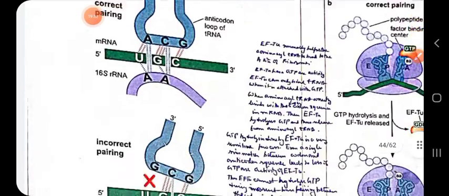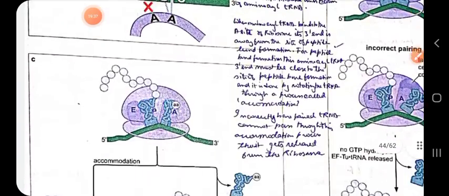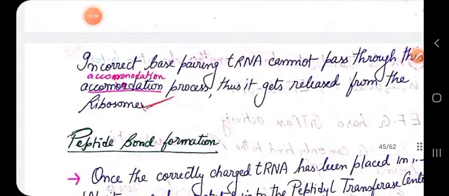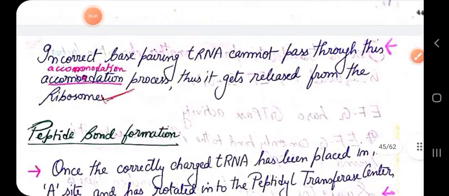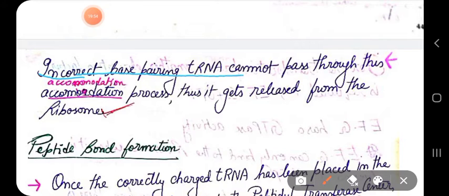Now let us see what happens during accommodation. By rotating the tRNA, if incorrect base pairing occurs between the tRNA and mRNA, it cannot pass through this accommodation process.